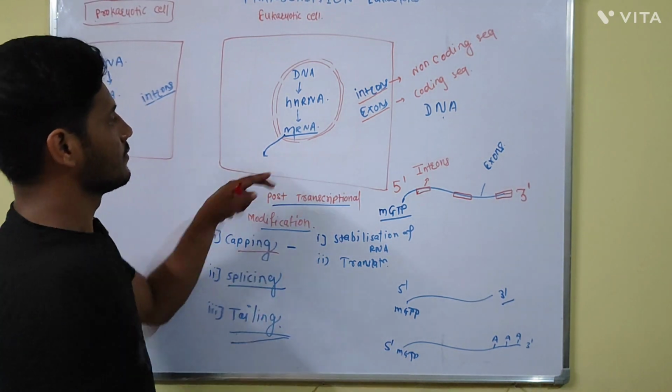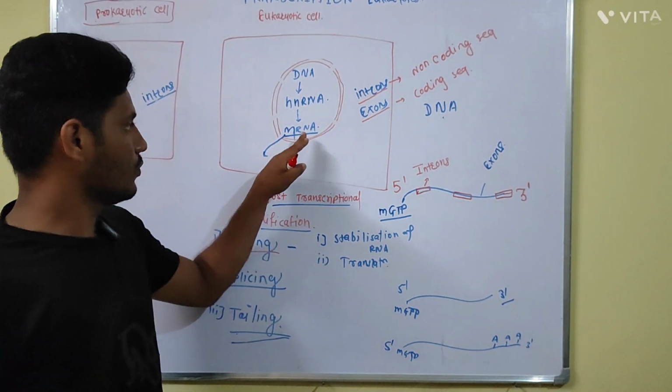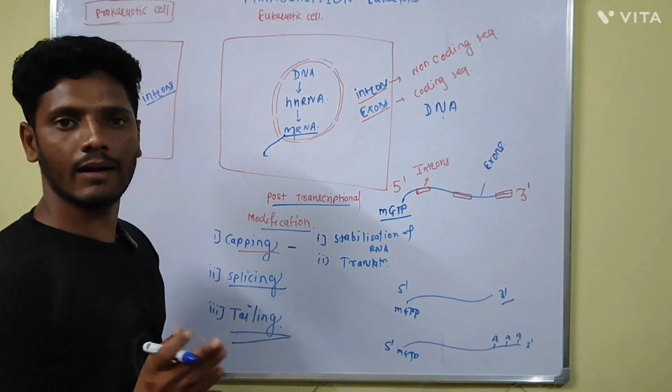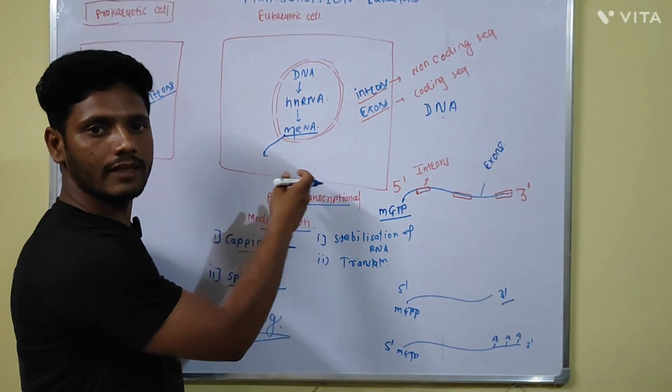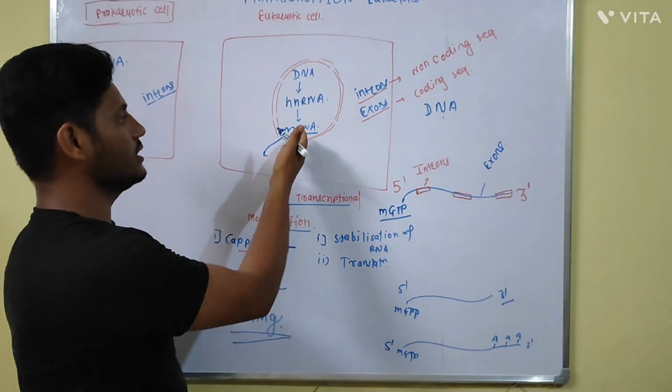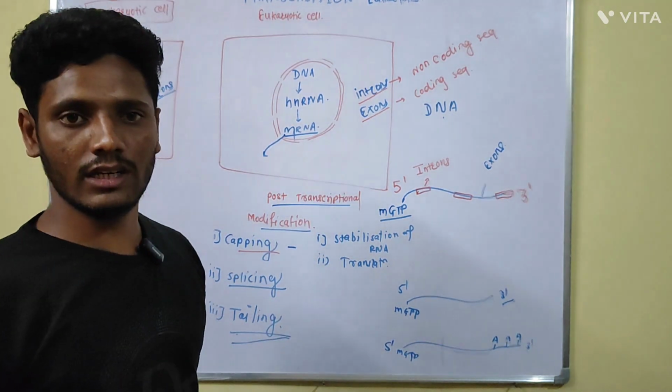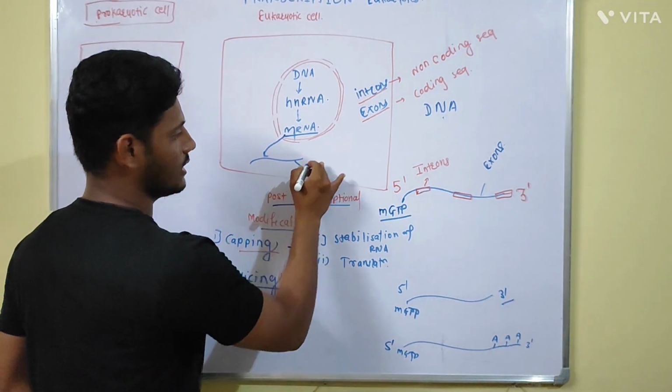After entering into the cytoplasm, with the help of tRNA, ribosomal RNA, and ribosomes, proteins will be formed from this mRNA. This means this mRNA will undergo the translation process.